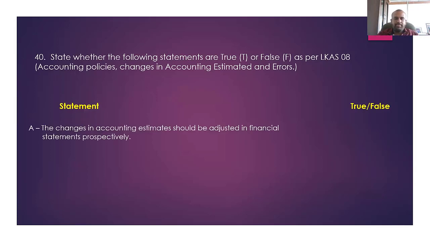Okay, first one. Changes in accounting estimation should be adjusted in the financial statements prospectively. Answer is true, right? What is the prospective adjustment? Making the adjustment for the present year, and if it affects future years, do the adjustment for the future years as well. This particular statement is true. Changes in accounting estimation should be adjusted prospectively.